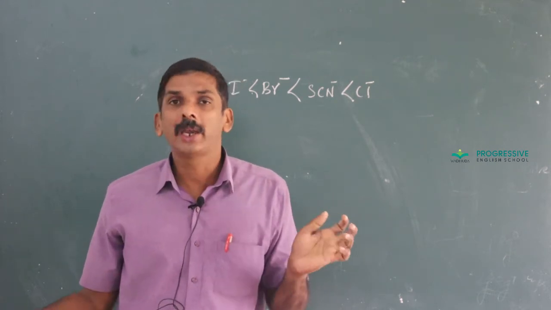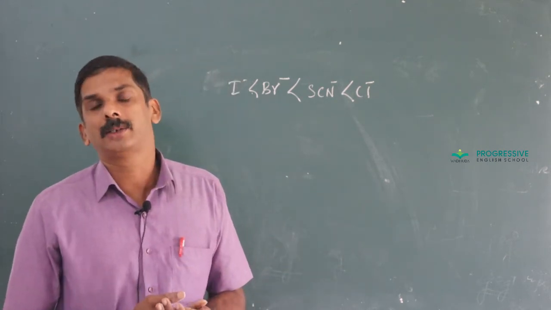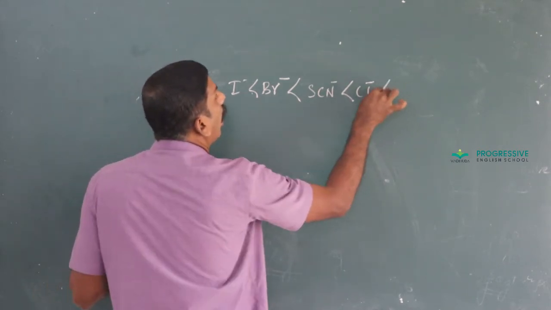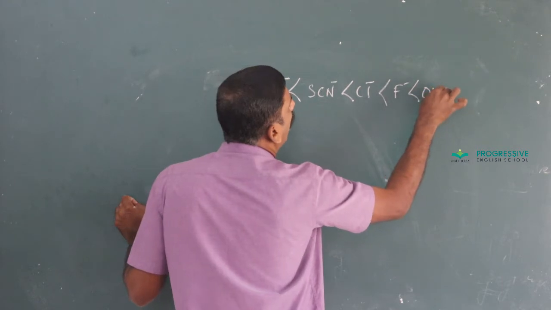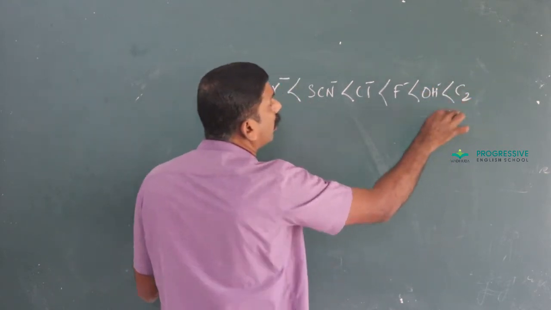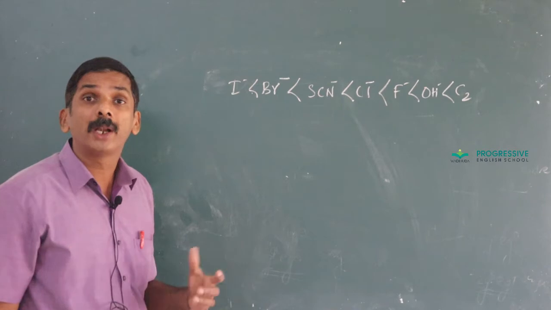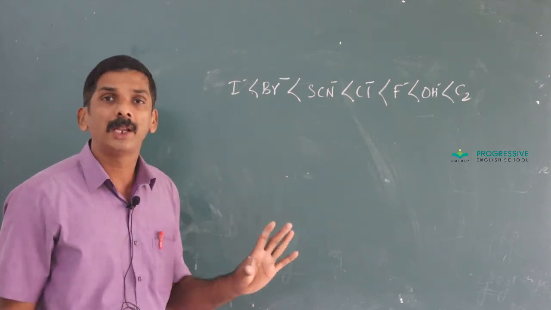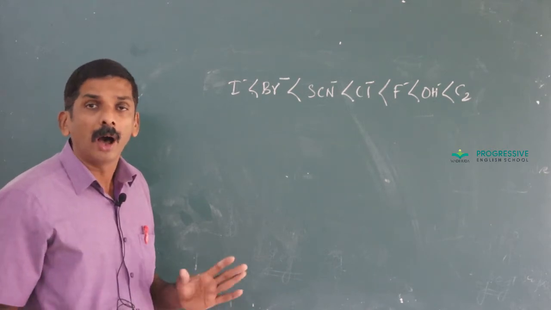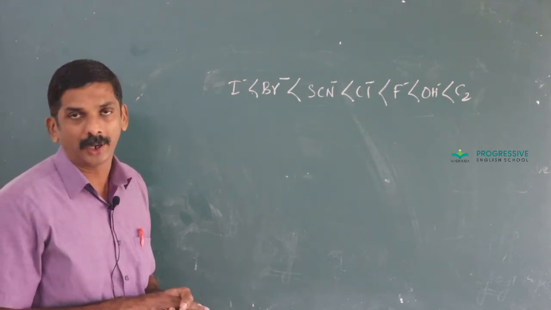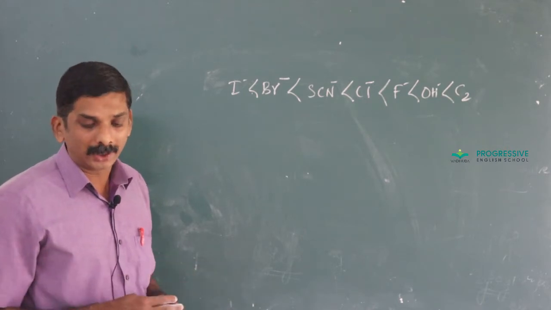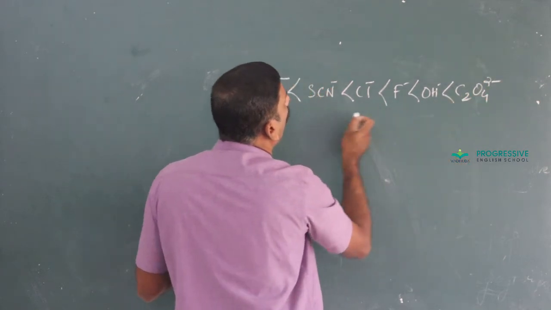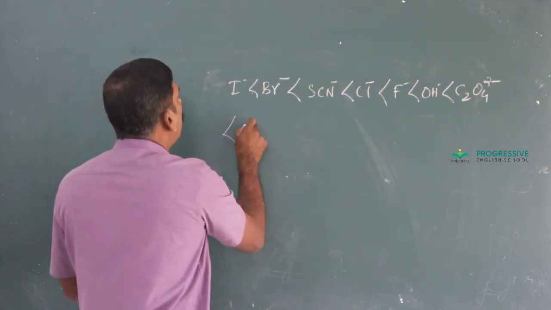One is, in the case of strong field ligand, unpaired electrons get paired, and in the presence of weak ligand, unpaired electrons remain as such. That is how these ligands are classified, or how these ligands are arranged as strong and weak ligands.